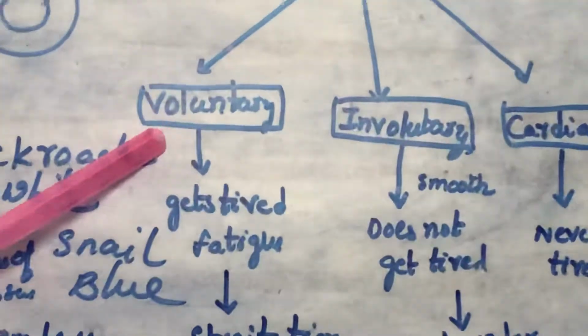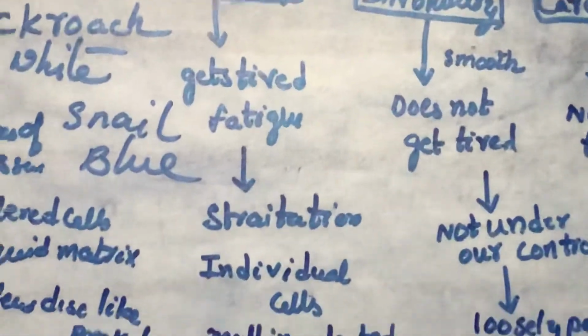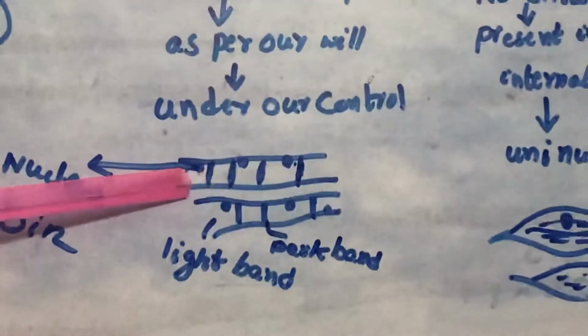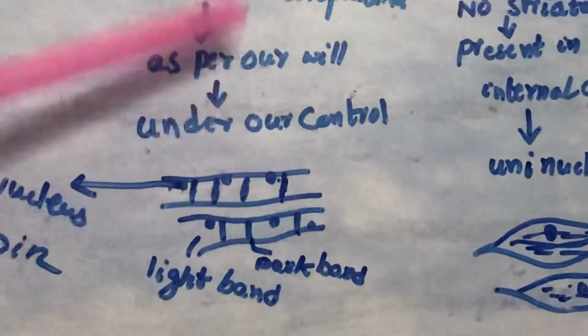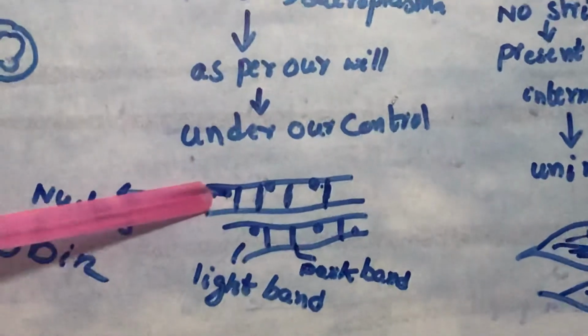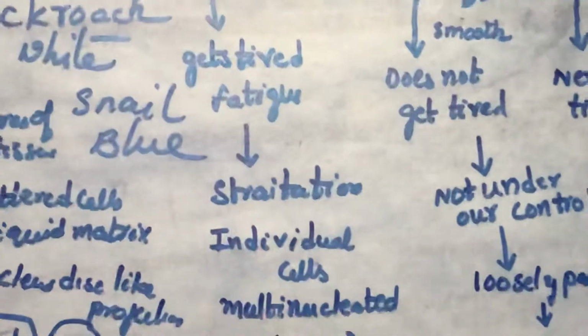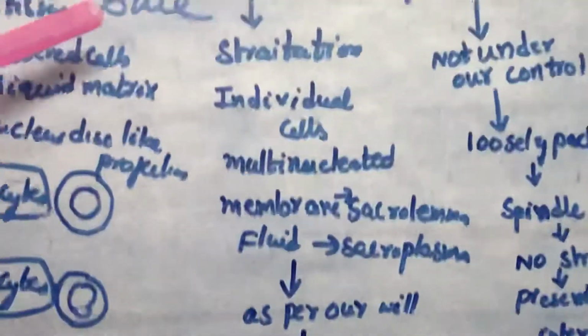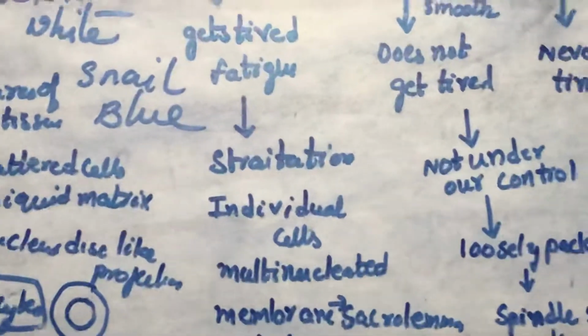When you look at voluntary muscles under a microscope, we can come across some light and dark bands. This is a dark band, this is a light band, alternating light and dark bands. These bands we call striations. What do we call them? Striations. When you observe, we come across striations on these muscles. That's why these muscles are also called striated muscles.